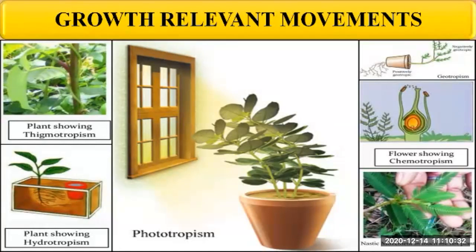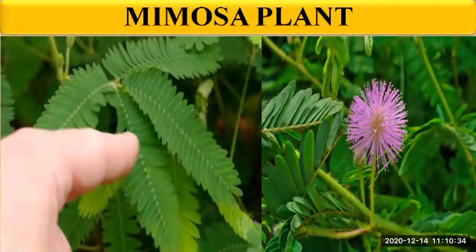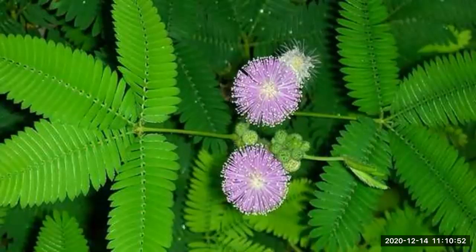Okay. Then see some examples, just like the mimosa plant. Everybody has seen this mimosa plant. It is also called the touch-me-not plant. If you see in this plant, the movement occurs at places other than where it has been touched. If we touch any one part of the plant, even at one side, you can see that the other side of the leaves close, right? Means what? The touch occurs at one place, but it shows its result on the other side as well.